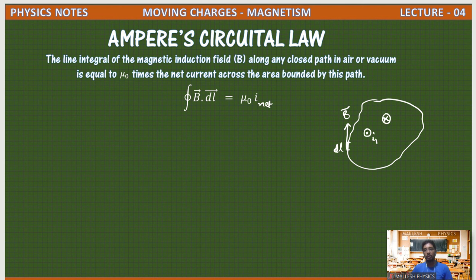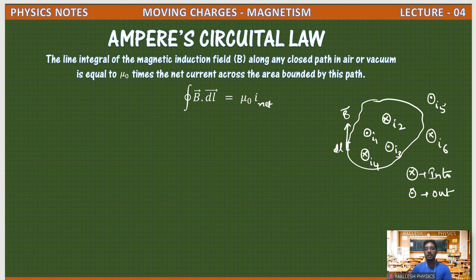This is into the plane and this is out. This current is I4, going into the plane.